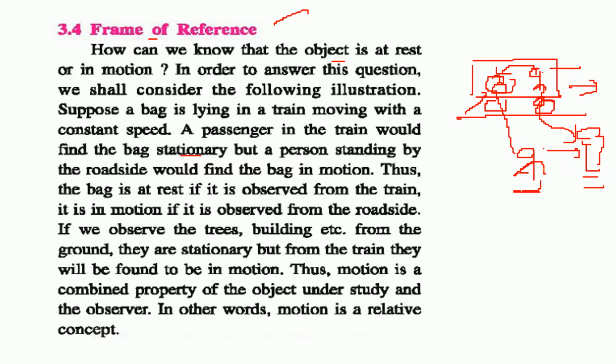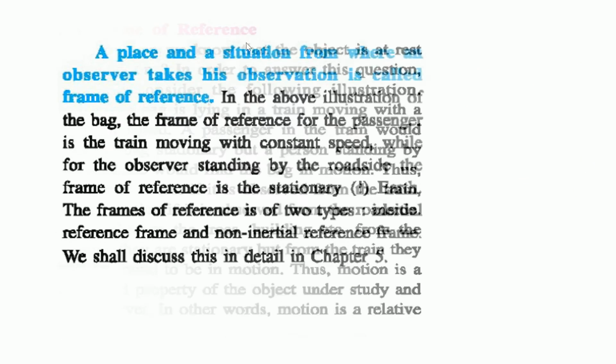They are stationary. But as the train is moving, the person here would see them as in motion. So motion is a combined property of the object which is under study, along with the observer. Where is the observer? Who is the observer? In other terms, we can say that motion is a relative concept. You understood this? This is a relative concept.